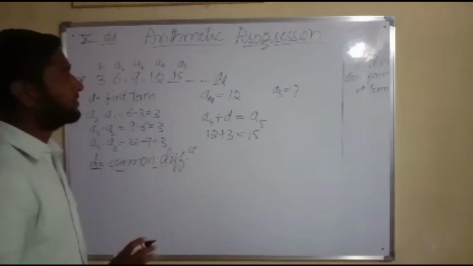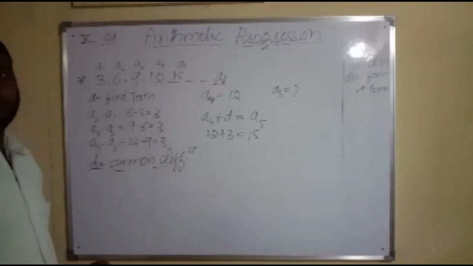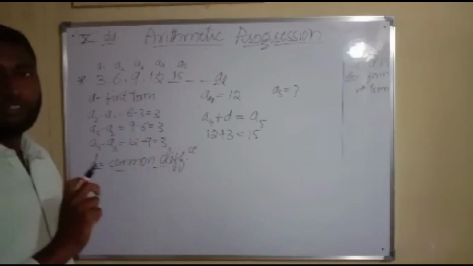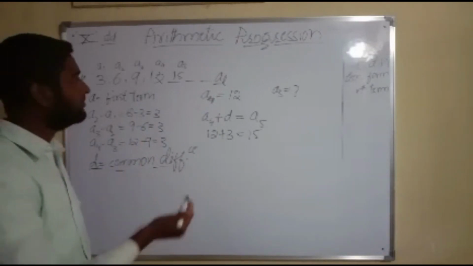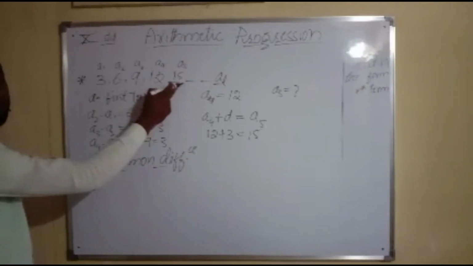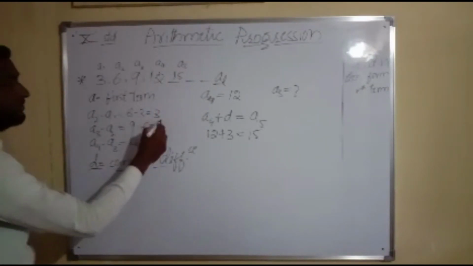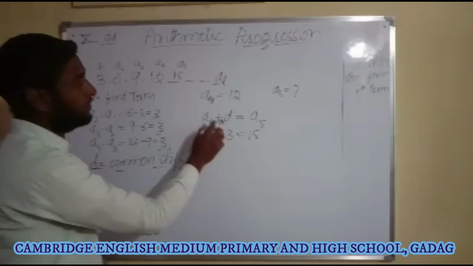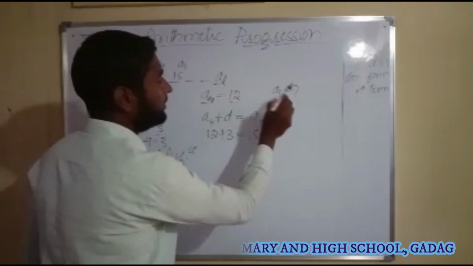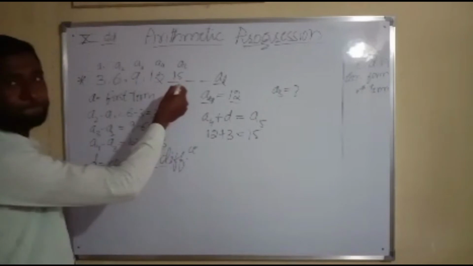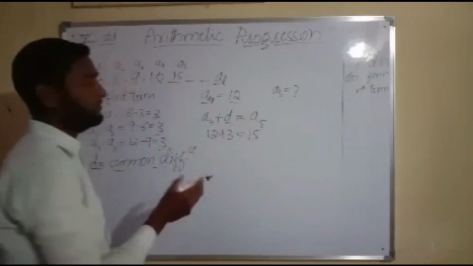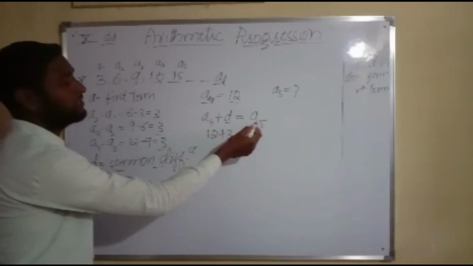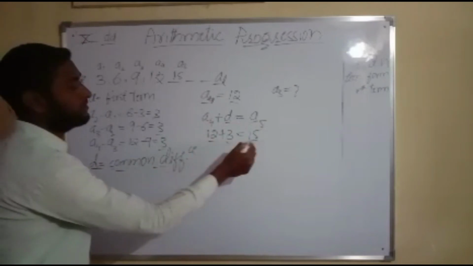Briefly, you have to understand what an arithmetic progression is. An arithmetic progression is a list of numbers where the next succeeding term is obtained by adding a particular fixed number to the previous number. I just showed you an example here. The fourth term was our term, and I wanted the fifth term, the succeeding term. I just added the common difference, that fixed number, to the preceding number. Then I got the next term A5, that is, 12 plus 3 is equal to 15.